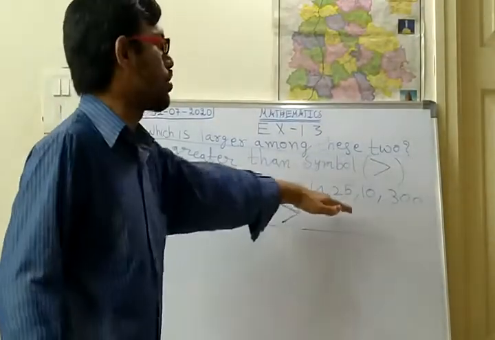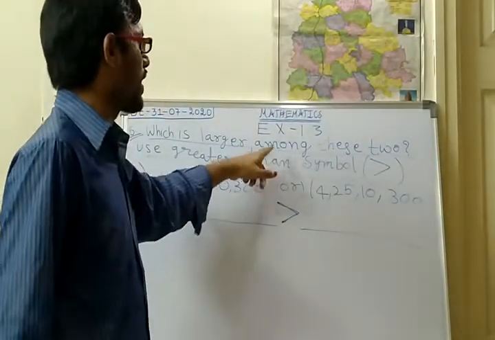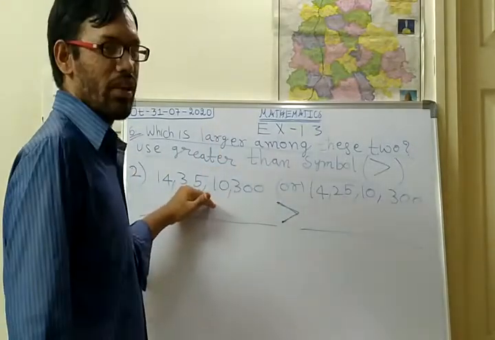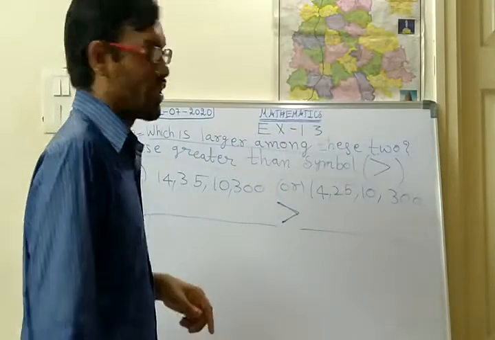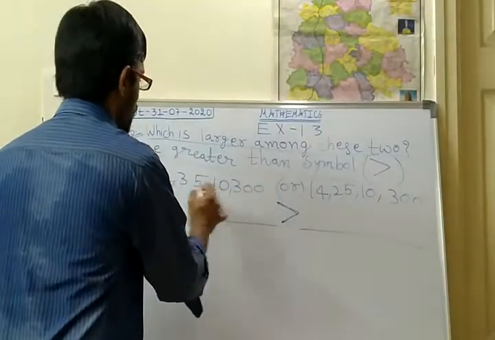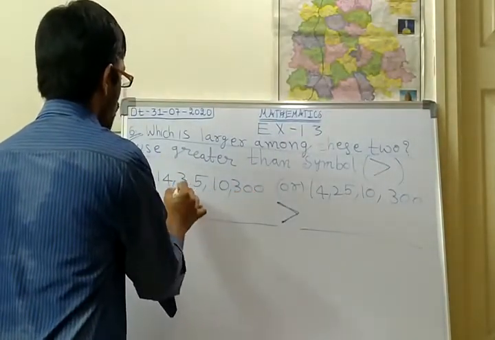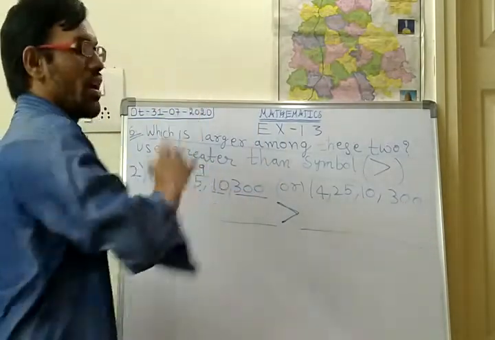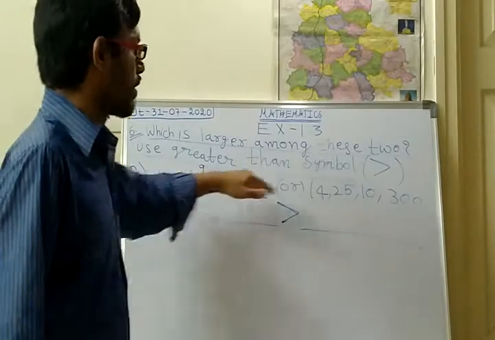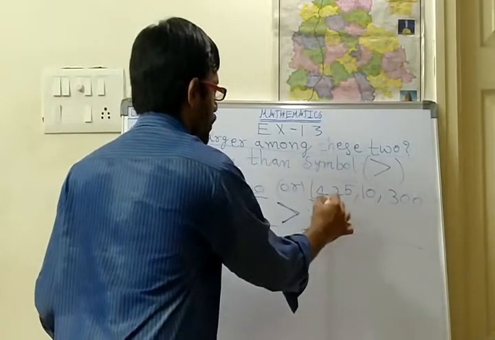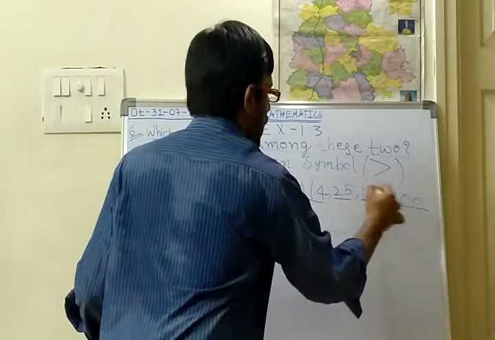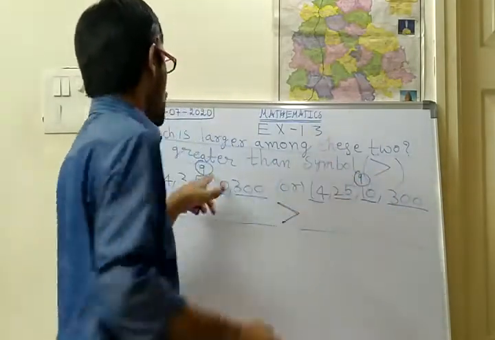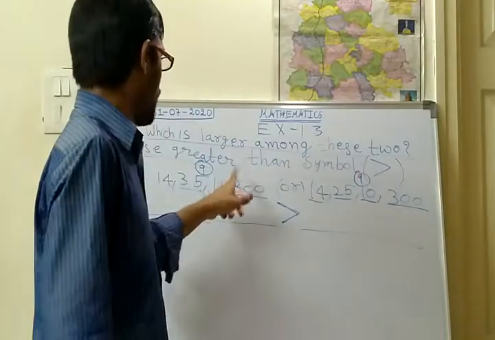Okay, so like this. From these two we have to identify which is greater. First take the first method, by counting the number of digits. How many are there here? 2, 2, 4, 5, 6, 7, 8, 9. So here 9 digits are there. Then count here: 2, 2, 4, 5, 6, 7, 8, 9. So here also 9 digits. So here 9 and here 9. Equal number of digits are there.